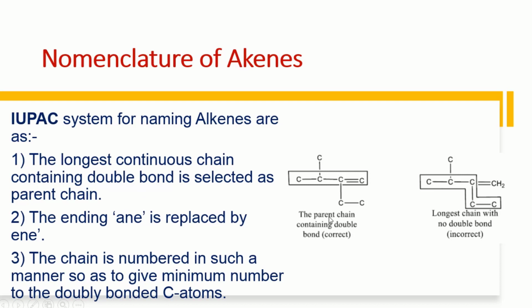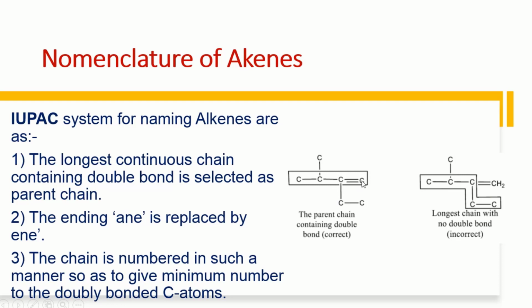For example, if you look over here, we have two molecules. We have to decide which one is the longest chain. If we select this chain, it has 1, 2, 3, 4, 5 carbons, and we might say this is the longest chain because it contains 5 carbon atoms.